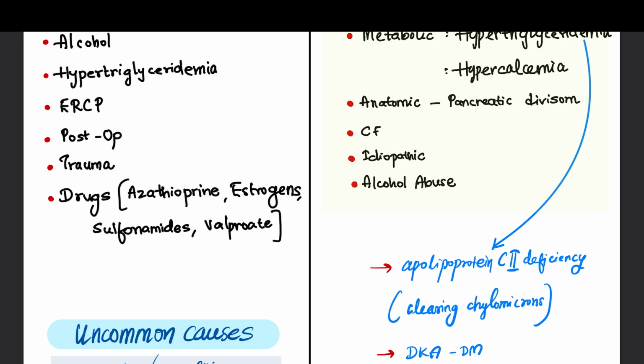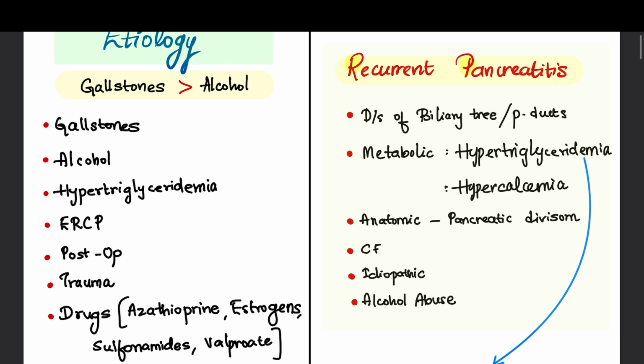It can also be seen in recurrent DKA, diabetes mellitus, and during use of certain OCPs. Other causes of recurrent pancreatitis are anatomic abnormalities like pancreas divisum, cystic fibrosis, some idiopathic causes that we don't know, and alcohol abuse, etc.